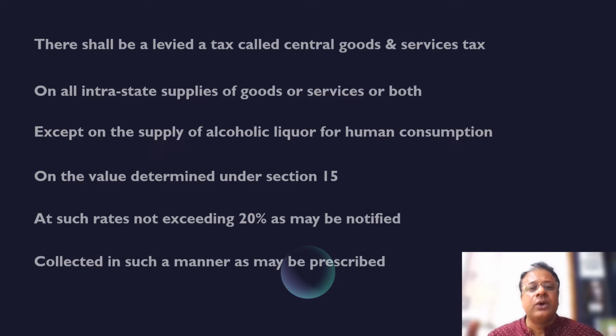So we have to understand, it is basically a tax levied, Central Goods and Service Tax or SGST Act or IGST Act, on all intrastate or interstate supplies of goods or service or both, except on sale of alcoholic liquor for human consumption. So alcoholic liquor for human consumption is out of the purview of GST in the scope itself, in the charging section itself, on the value determined.